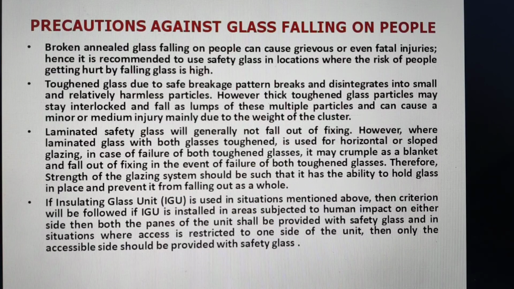Toughened glass, due to its safe breakage pattern, breaks and disintegrates into small and relatively harmless particles. Laminated safety glass will generally not fall out of fixing. And if IGU is used, then the criteria is to be followed for installation subjected to human impact on either side, on both sides of the panes of the units. And also from the fire angle, we should provide the assembly as fire resistant.